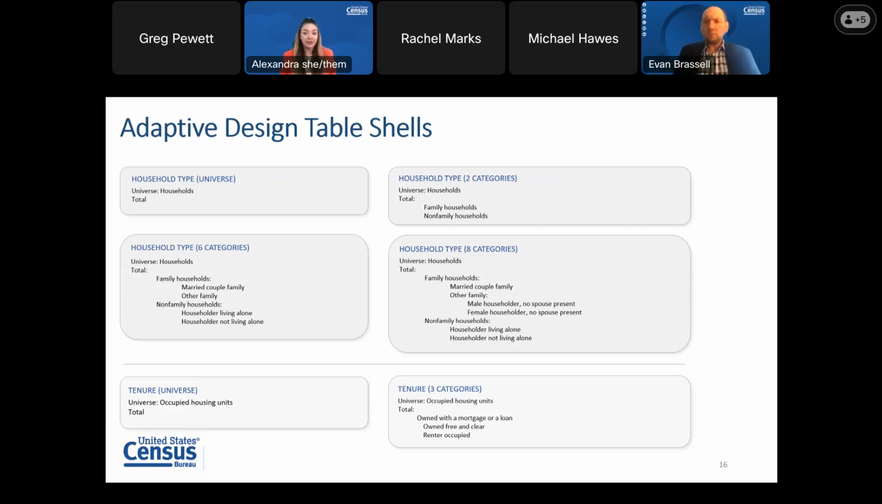And it's also by geography. So for example, if we're just looking at the household type tables, a detailed group might get that full household type 8 categories table at the national level. They might get a partial table with only 6 or 2 categories for state A. In state B, they might get the universe only. It works the same for tenure, but tenure only has 2 different tables. So you either get the universe only or the full table shell, which is 3 categories.